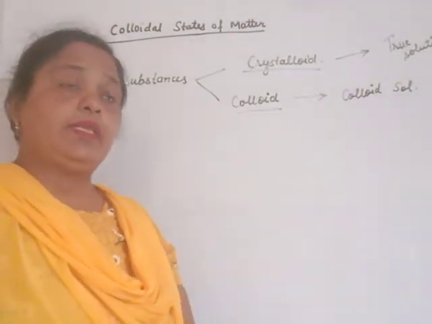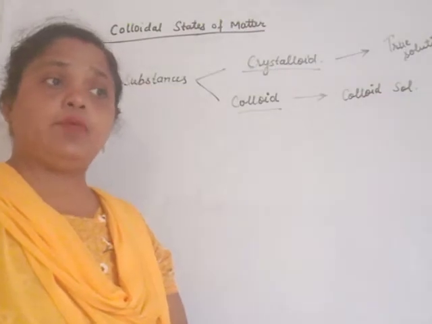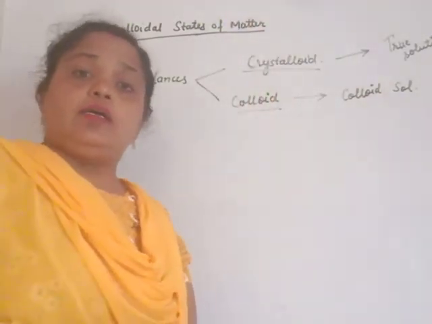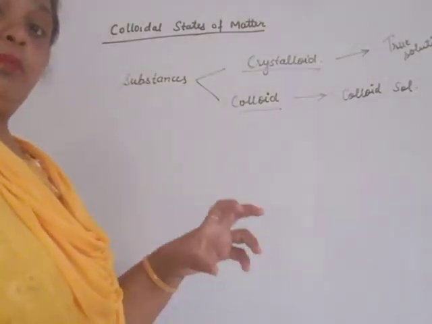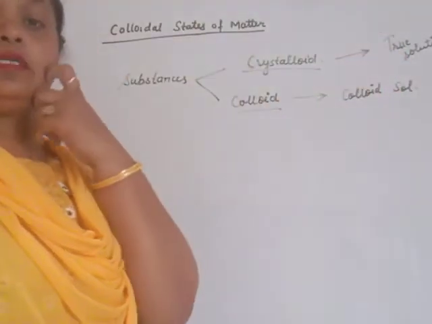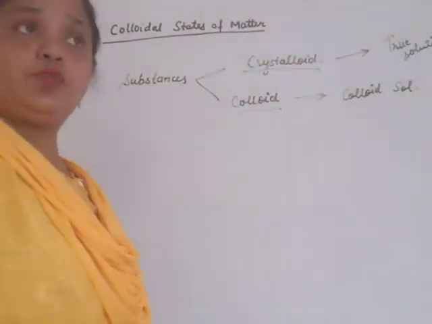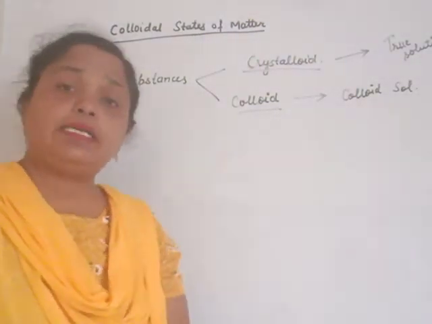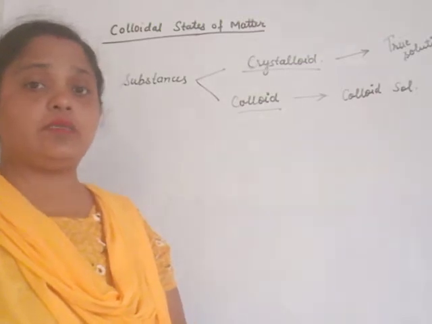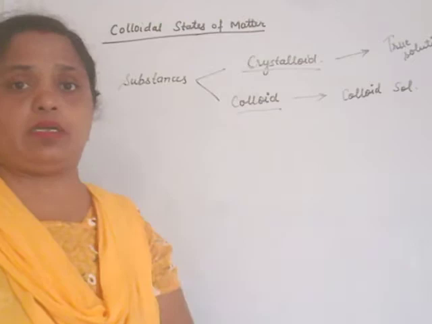Another example: on a dark night, when vehicles move on the road, the path of the headlight of that vehicle appears to us in the form of a white stream, because the particles present in the atmosphere are seen only by the light of the headlights.